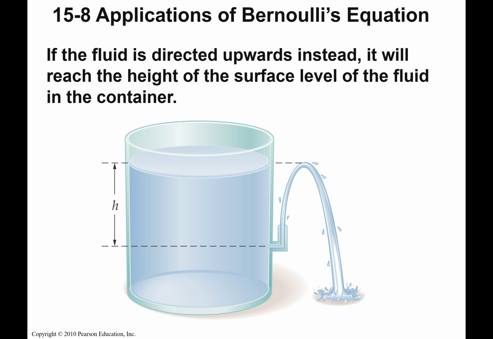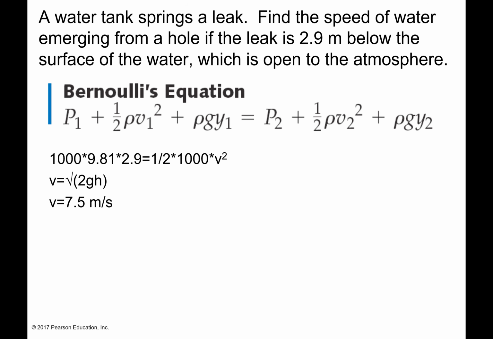So the next example, we're going to do one where we have a tank. Here we have a tank and it springs a leak. We have to find the speed of the water that's coming out of that hole if the hole is 2.9 below the surface of the water. To start out with, the atmospheric pressure is going to be the same, so I don't have to worry about that. And at the very top, I don't have any velocity.